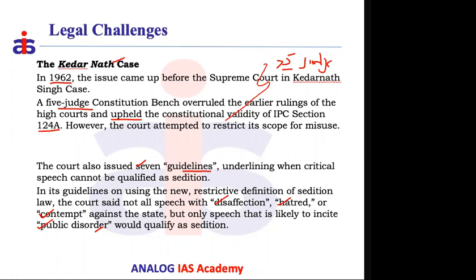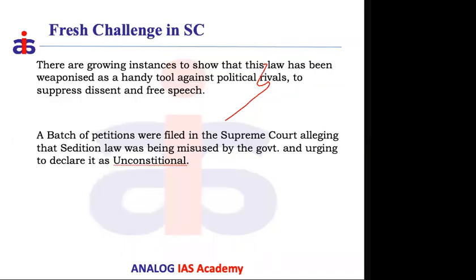The next thing is what the Supreme Court has recently given as judgment, and why it gave the judgment. Recently, the government started misusing this provision to book a lot of people in the name of sedition, merely because they opposed the government and government policies.